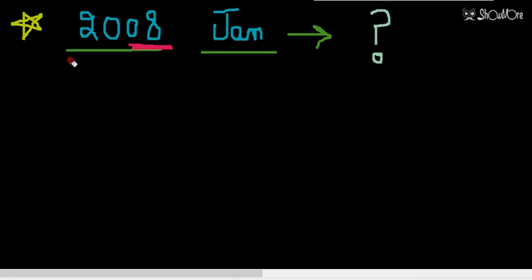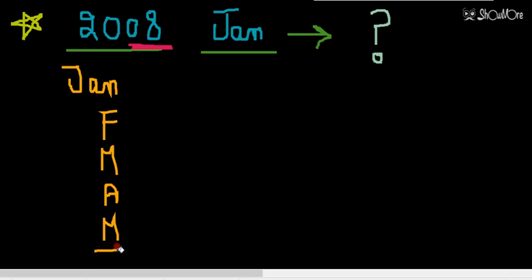So first of all we have to write January, then February, March, April, May, June, July.